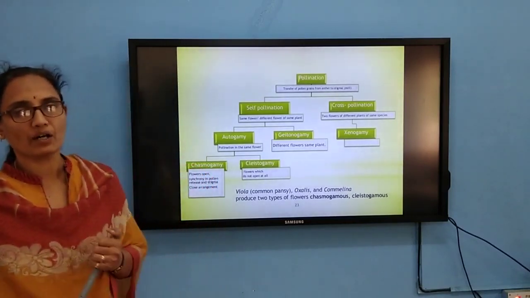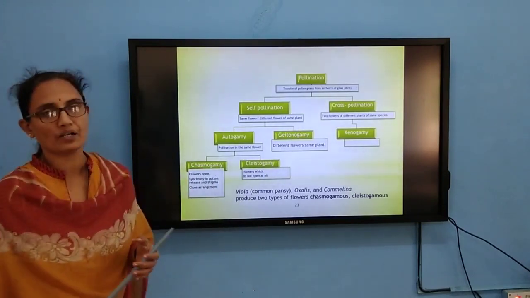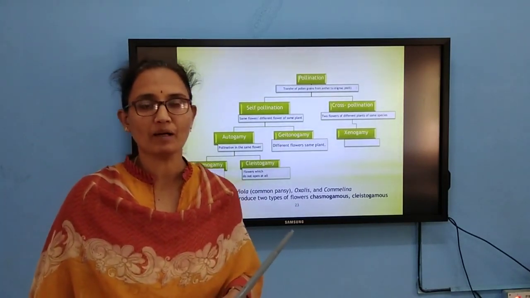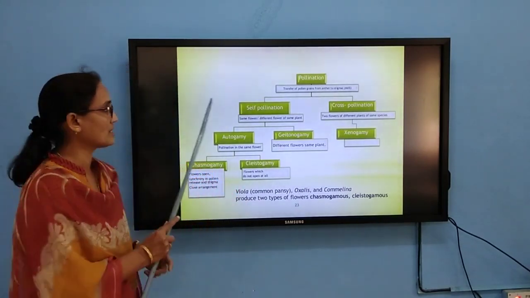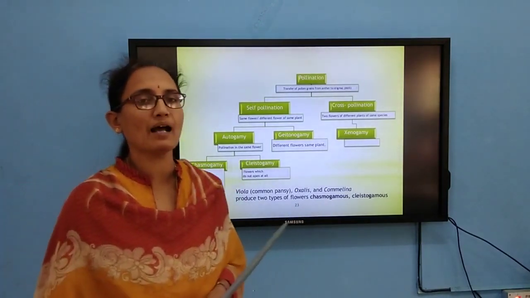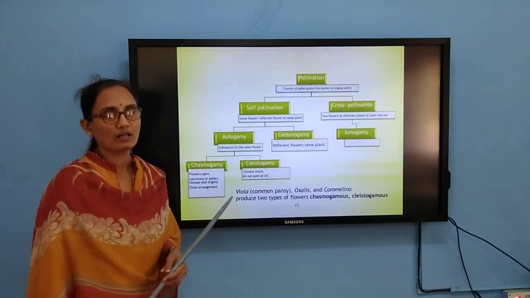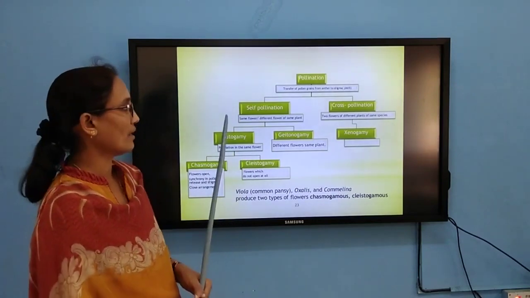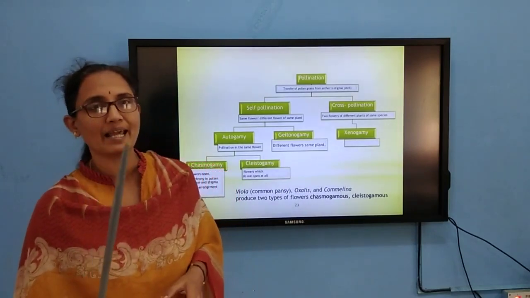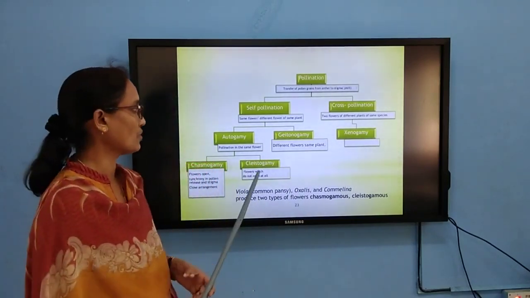Again, we are classifying pollination into self-pollination and cross-pollination. Self-pollination is where the transfer of pollen grain takes place from the anther to the stigma of the same flower, or a different flower present on the same plant. Cross-pollination is, as I usually tell, the transfer of pollen grain from the anther to the stigma of a different flower but belonging to the same species. This point one has to remember.